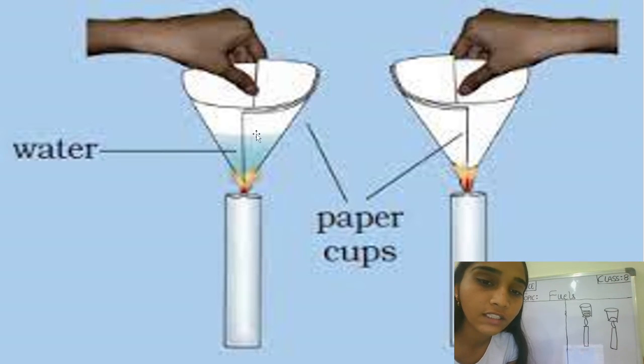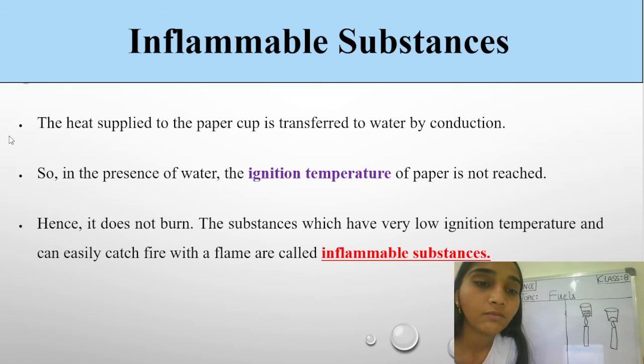So here, out of these, one is an inflammable substance. Why? Because it will take a lot of time. Water is there, and water does not catch fire. Yes, as we have done the activities in the previous videos also, right? So now you can see what inflammable substances are, where the heat supplied to the paper cup is transferred to water by the conduction process, which you studied in chemistry chapter 2.